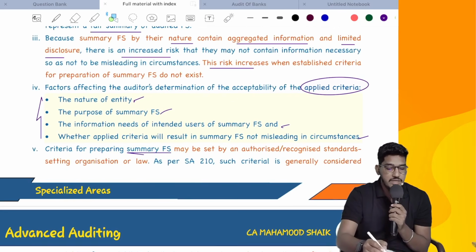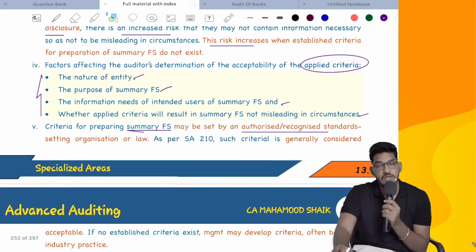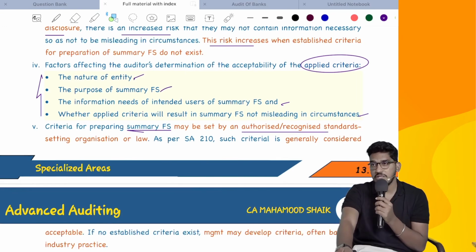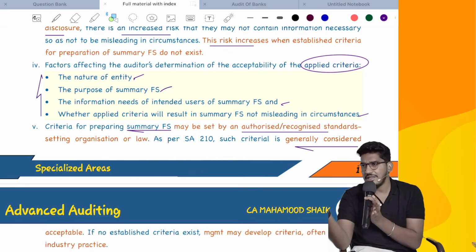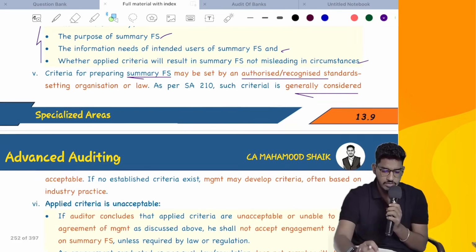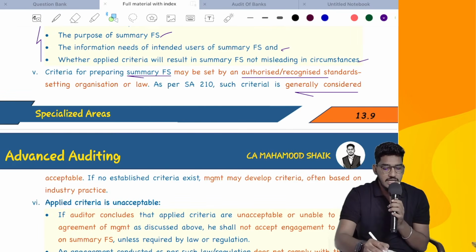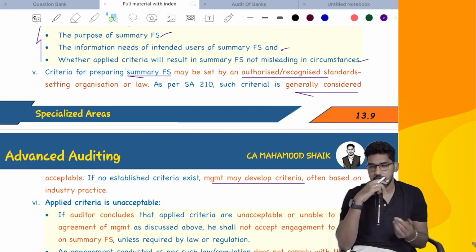Criteria for preparing summary financial statements may be set out by an authorized or recognized standard setting organization. Sometimes some organization or institute itself says, this is the standard, this is the criteria, this is how you have to prepare summary financial statements. As per SA 800, such criteria is generally considered acceptable. If some standard setting body is prescribing the applied criteria, we generally deem it acceptable. No need to worry about it. If no established criteria exist, then management may develop criteria based on best industry practices.